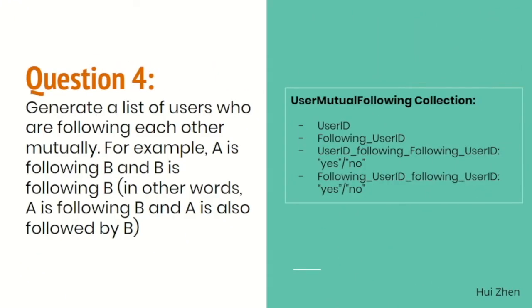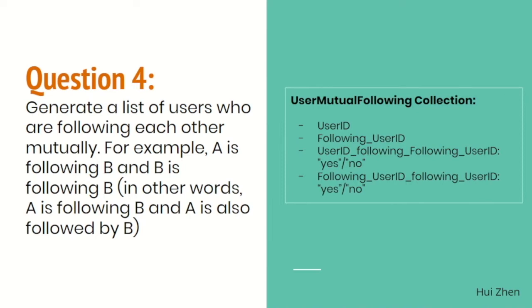So for question 4, we are required to find out users who are following each other mutually. We will need to use the user mutual following collection, which includes user ID, following_user_ID, user_ID_following_user_ID, and following_user_ID_user_ID_following_user_ID.